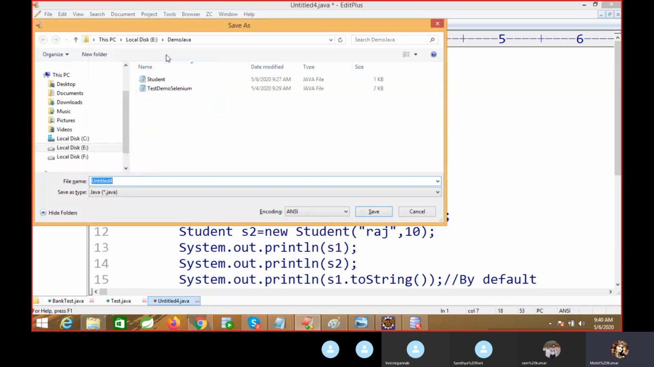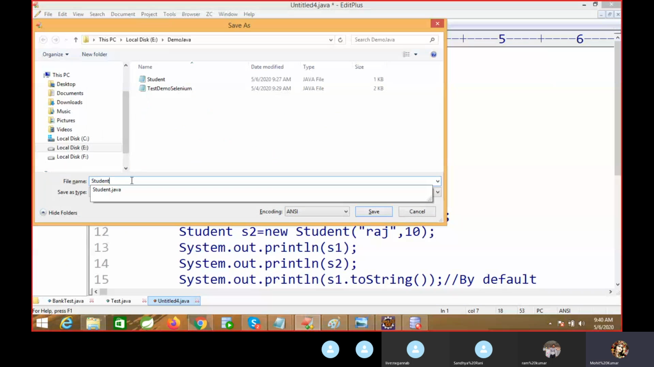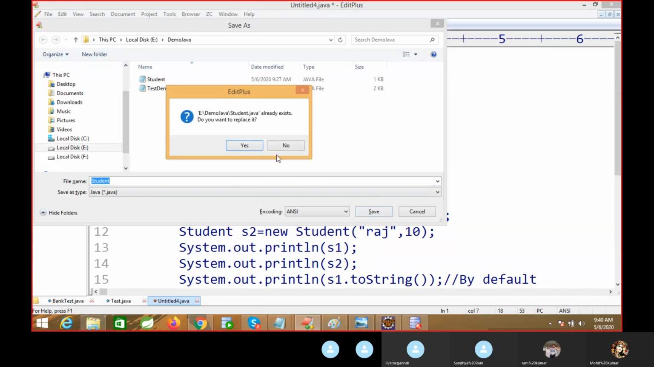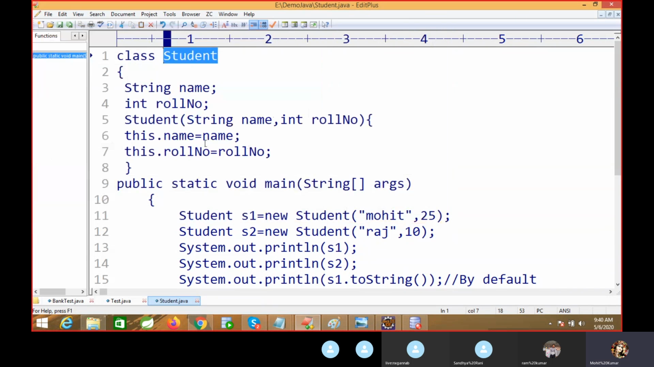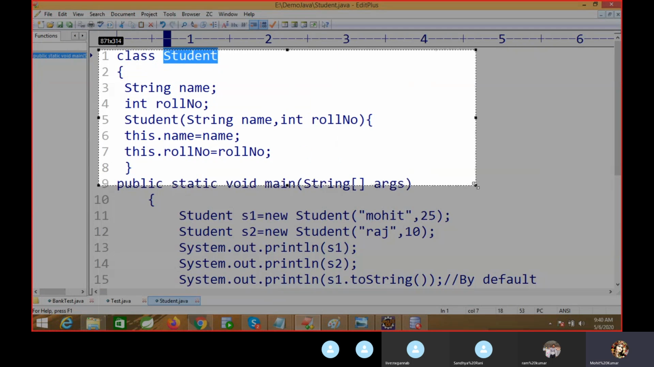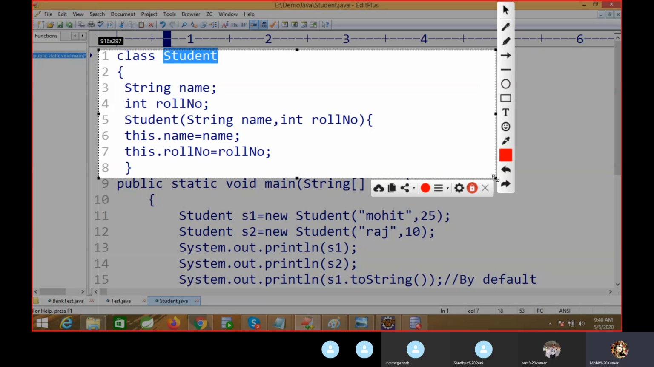Again I have a question. This is your revision, all the things you already know. So you have to explain this line of the code first. Can anyone explain this line of the code?